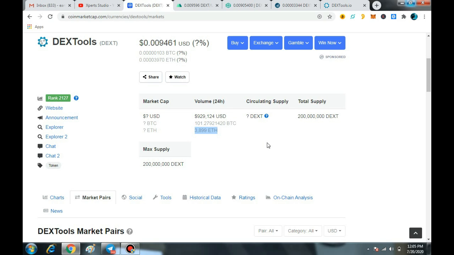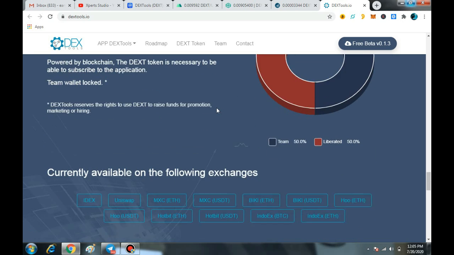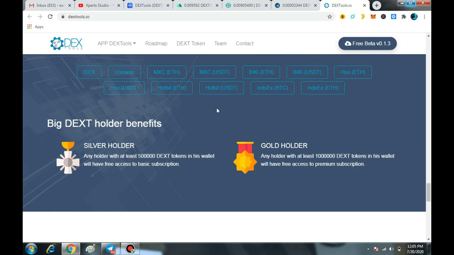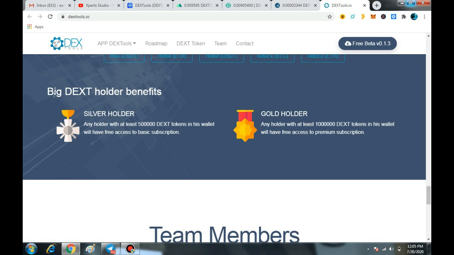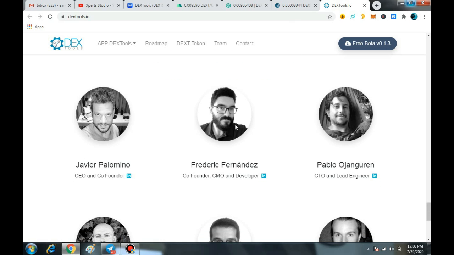Soon you can use the mobile app, and on the mobile app you can utilize Dex tokens, because basically the Dex token is the fuel token of the mobile app and also the main platform where you can use all these things about trading. Right now this token is available on IDEX, Uniswap, MXC, Biggie Exchange, Who Exchange, Hotbit Exchange, IndoX Exchange. Here you can see, as I told you about the reward, if you hold 500,000 Dex tokens, you will get the basic subscription, and if you hold 1 million Dex tokens, you will get the premium subscription entirely free.